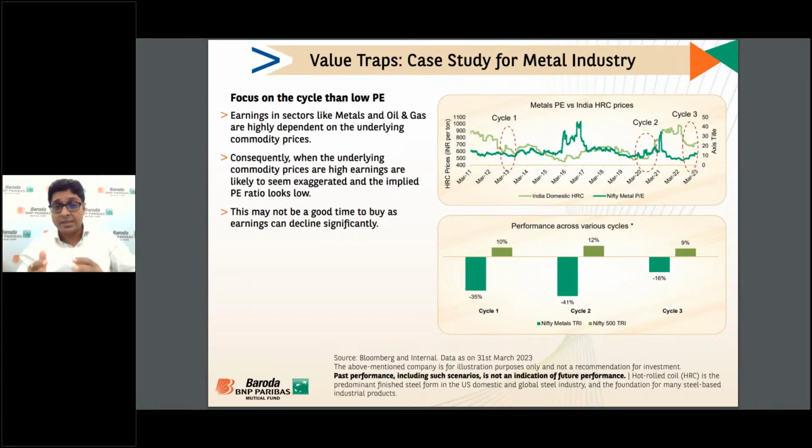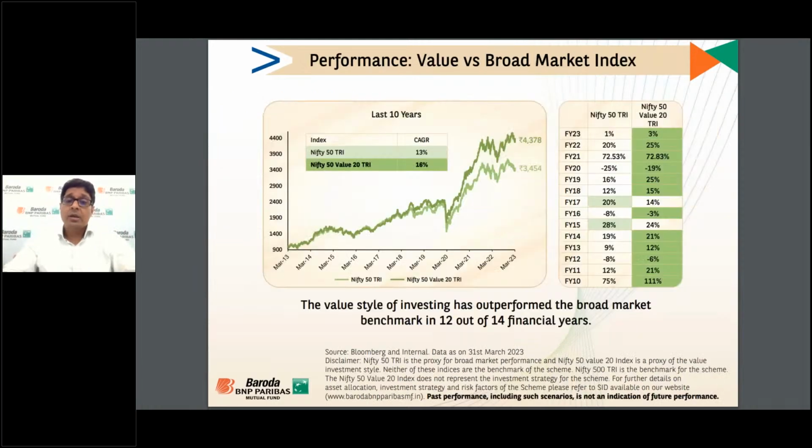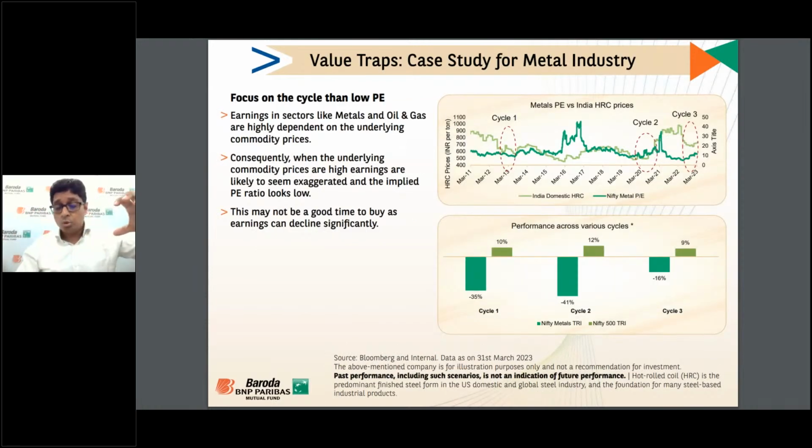So this is a classic example: don't look at any sector or any stock with a single multiple or single valuation. You have to look at different kinds of valuation parameters. You have to benchmark the growth. You have to look at the industry growth. Then you can find the intrinsic value. Otherwise, it would be a value trap, right?